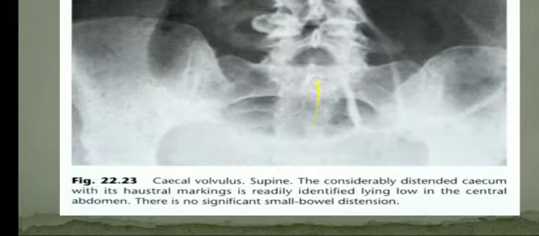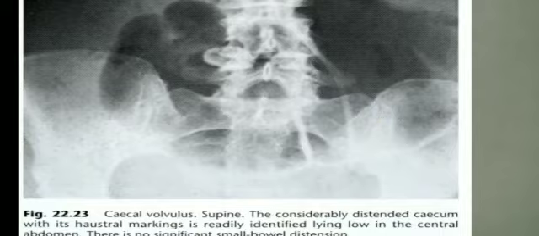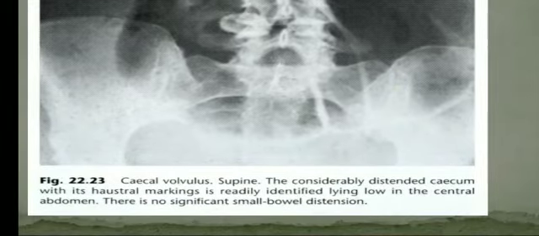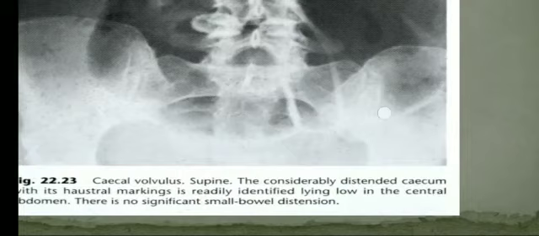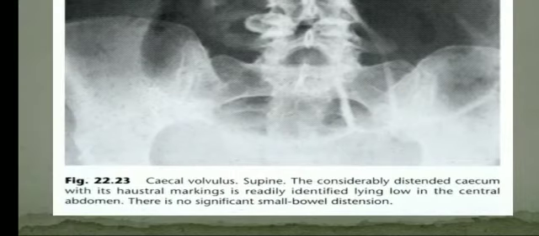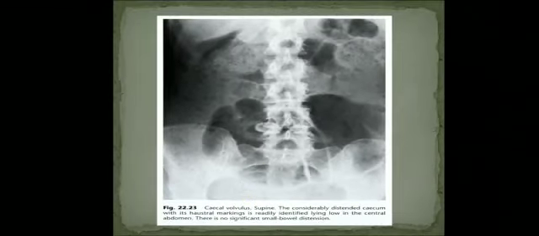So you can see here, it's a supine film. The cecum is distended and is almost occupying the center of the abdomen. Haustral markings are readily identified in this dilated cecum lying low in the central abdomen. There is no significant small bowel obstruction, as you can see. This is cecal volvulus.